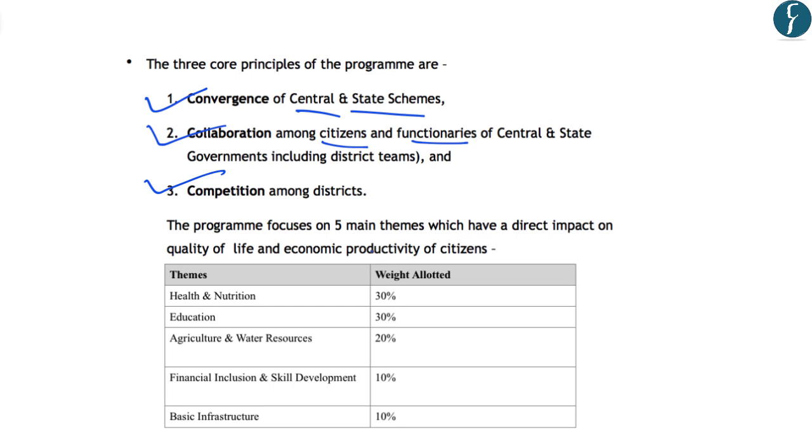Further, this program focuses on 5 main themes, and they will have a direct impact on the quality of life and economic productivity of the citizens. And these 5 themes include health and nutrition, education, agriculture and water resources, financial inclusion and skill development, and also basic infrastructure. So these 5 indicators will be tested in these districts, and all the approaches under the aspirational district program will be targeted towards these themes.